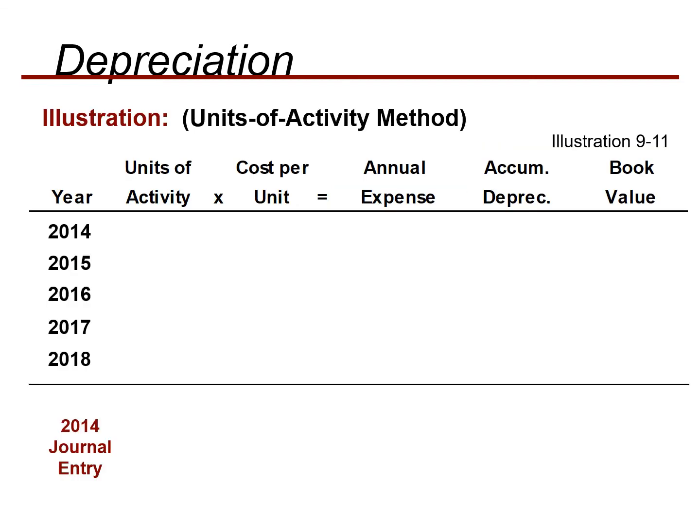In the next slide we will see the per year calculation of this asset. We purchased this asset in 2014, and in 2014 this asset provided activity of 15,000 miles, and the cost per unit is 0.12. So the annual expense is 1,800, accumulated depreciation is 1,800, and the book value is 13,000 minus 1,800.